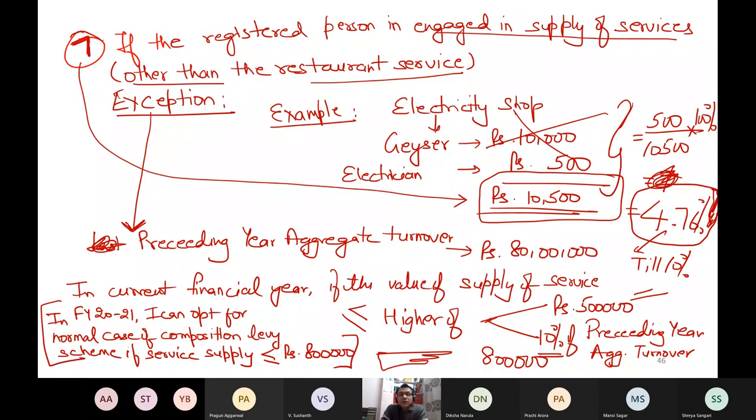Logically, this normal case of the composition levy scheme was only for supply of goods and only one service, restaurant service. But because some genuine people were excluded, the government says okay, you can supply the other services also, but in that case the amount of that supply must not exceed 5 lakh or 10% of last year's turnover, whichever is higher. So if the current year supply exceeds that 10% of this value, then you become ineligible. Otherwise, you remain eligible to opt for the composition levy scheme. These are the 7 points which I have discussed, where you are ineligible to opt for the composition levy scheme.